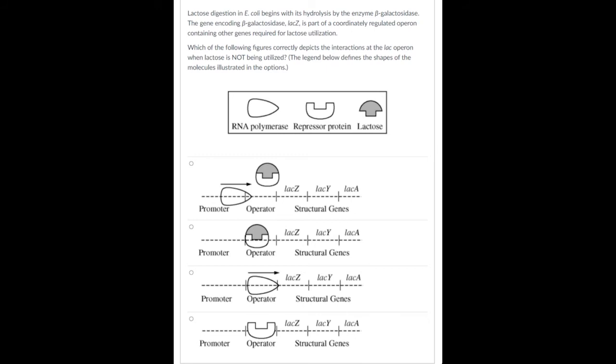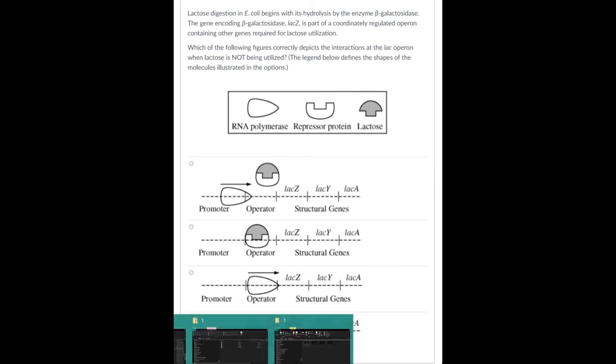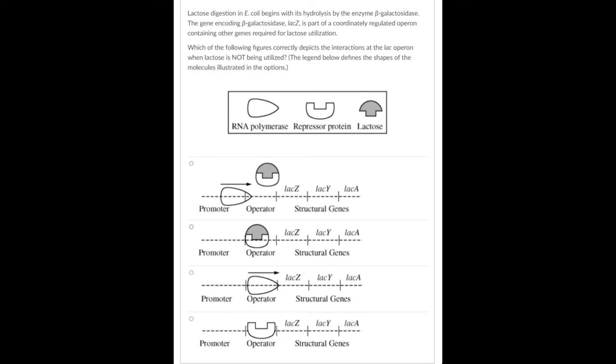Which of the following features correctly depicts the interactions of the lac operon when lactose is not being utilized? Okay, and then the legend gives you the different shapes and what they are. So obviously we have a lac operon, we have our promoter, our operator, we have a repressor, and we have our genes. So we have everything that we need for an operon.